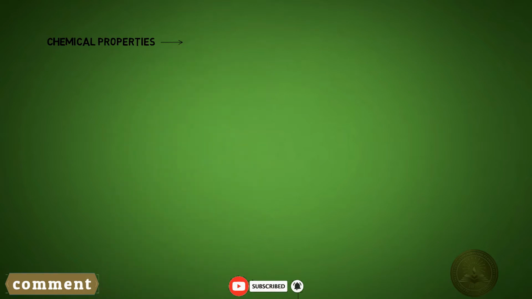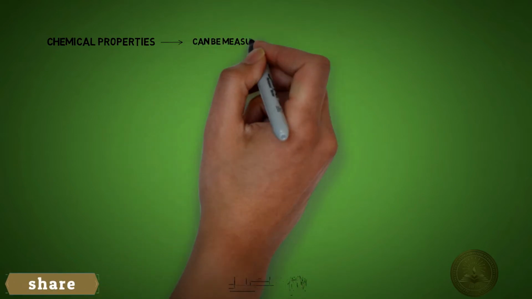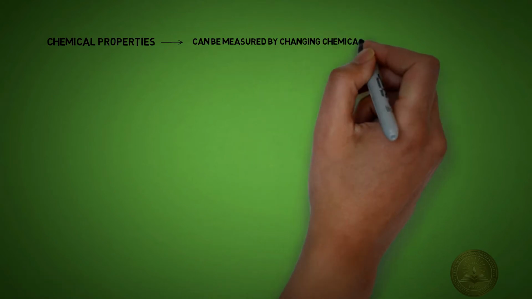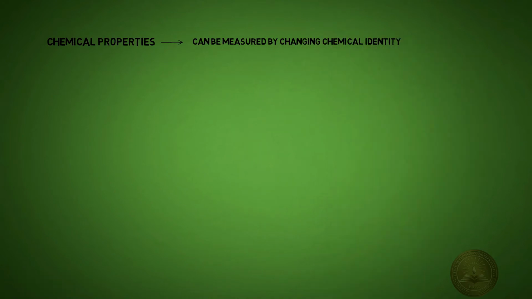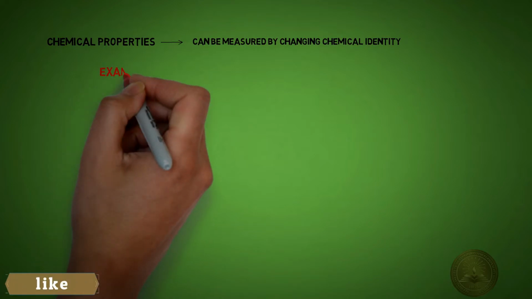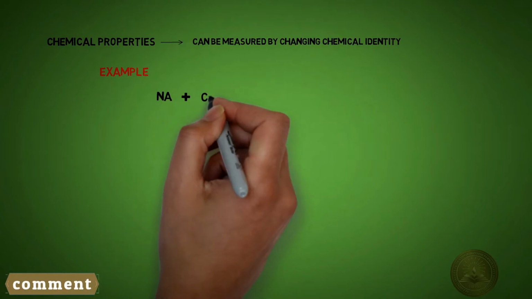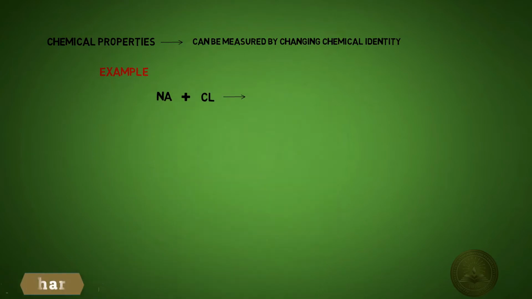Chemical properties. What are chemical properties? They can be measured by changing chemical identity. For example, we have the element Na, sodium, and Cl, chlorine. When we mix them together, sodium plus chlorine, it becomes NaCl, sodium chloride.